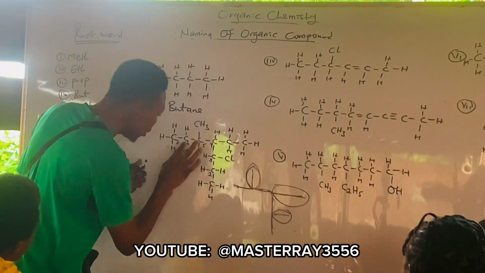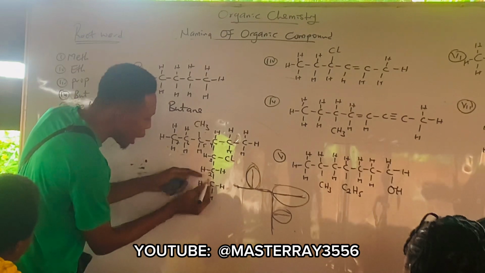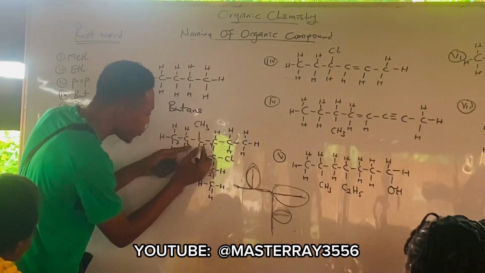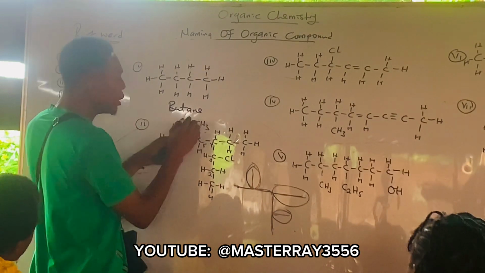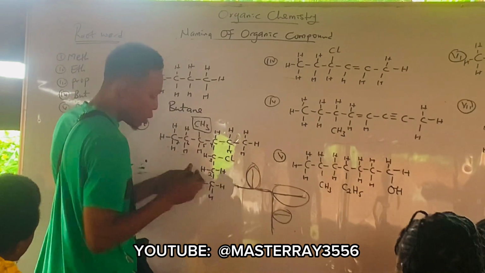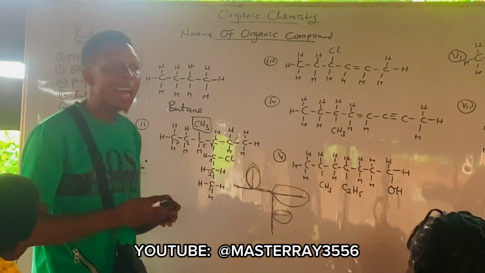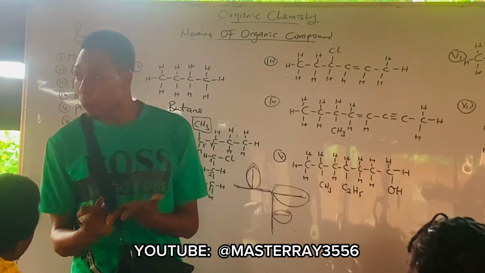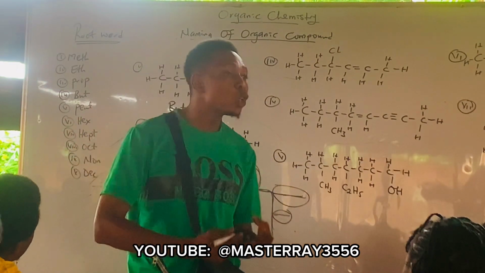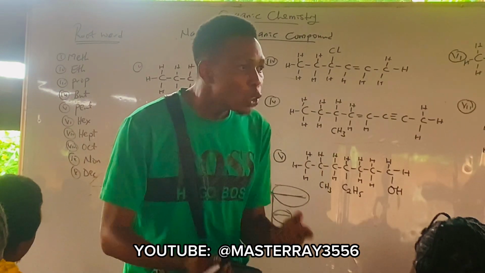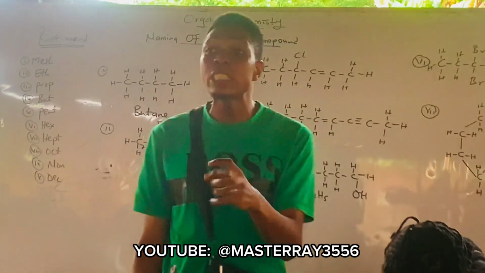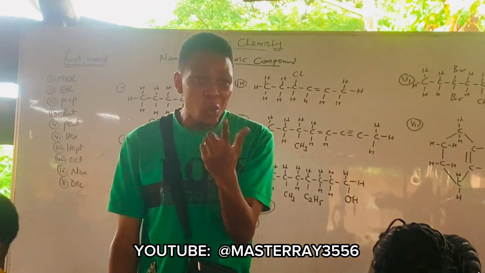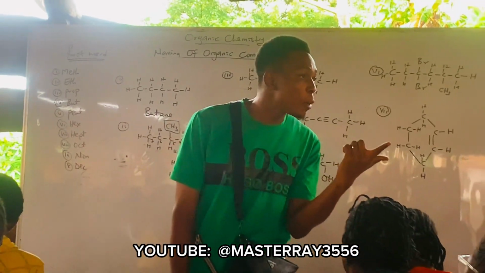Now, if we want to start our numbering now, it becomes 1, 2, 3, 4, 5, 6, 7. The main reason why this one is called methyl, okay? Methyl, just like other hydrocarbons, take note, methyl does not have a functional group. Are you following? Methyl was generated from alkane. So when alkane loses one hydrogen, what does it become?